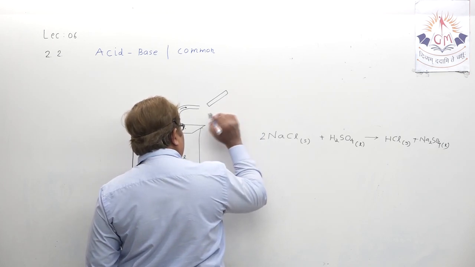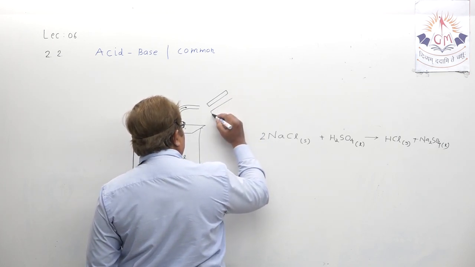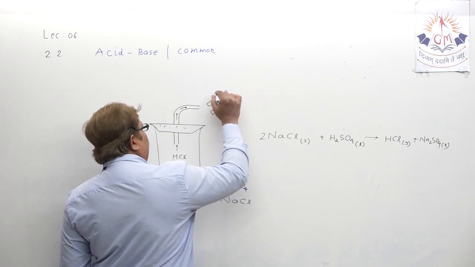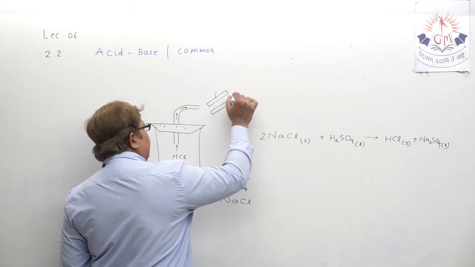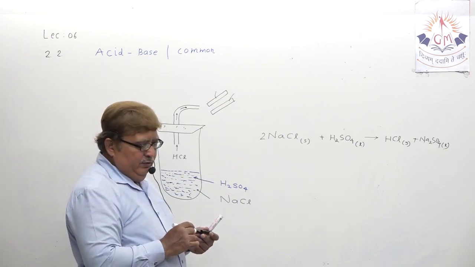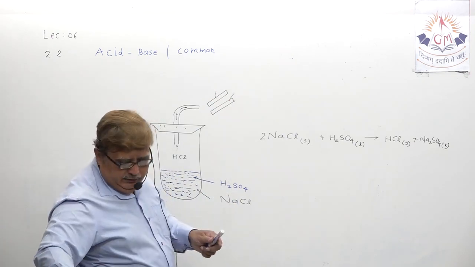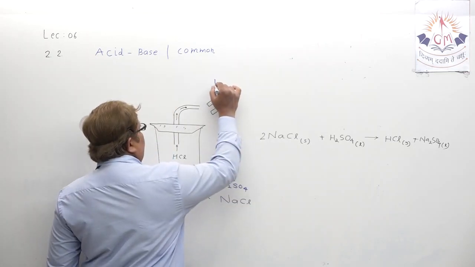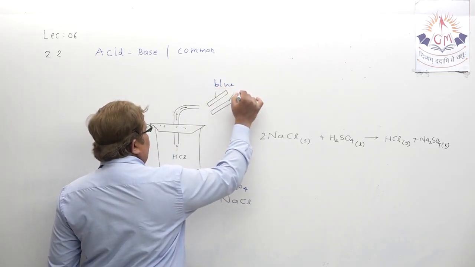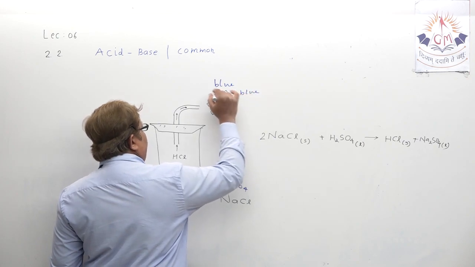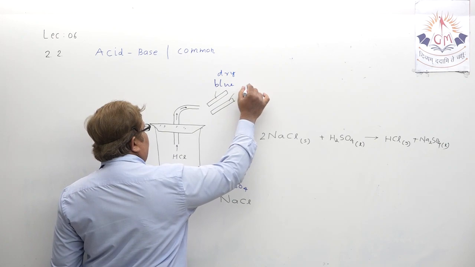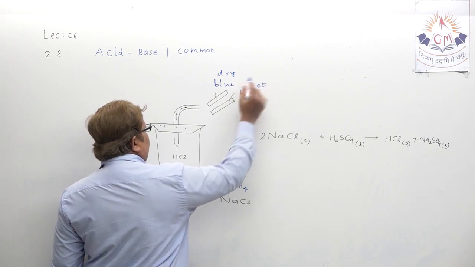Both are blue in color, but the first and second have one difference. What is that difference? Both are blue only, but the first one is dry litmus paper and the second one is wet litmus paper.